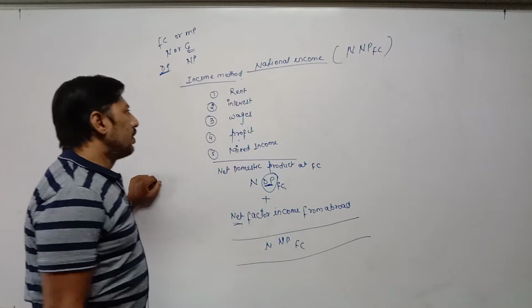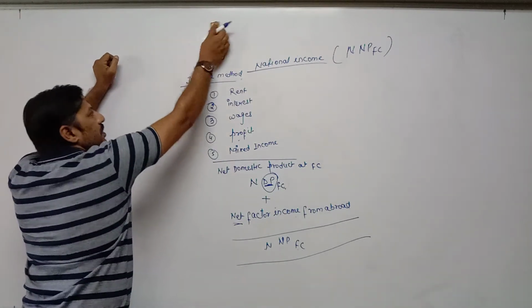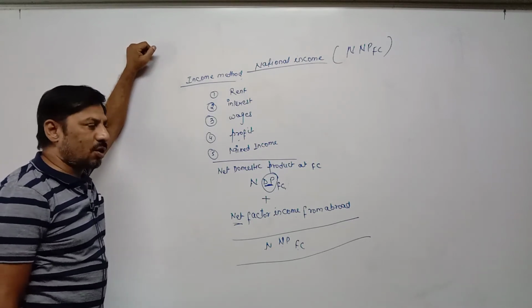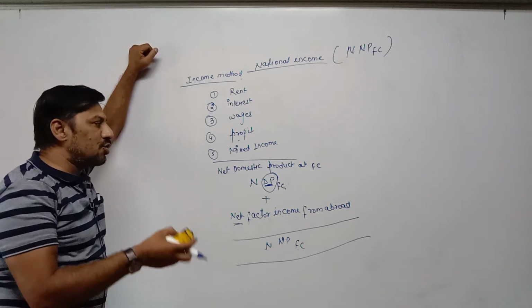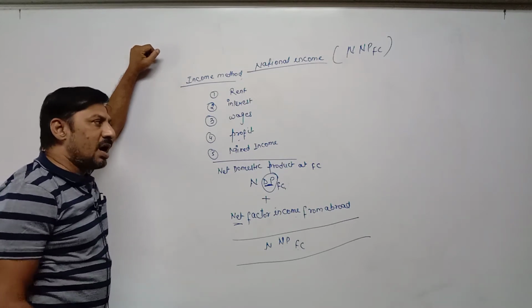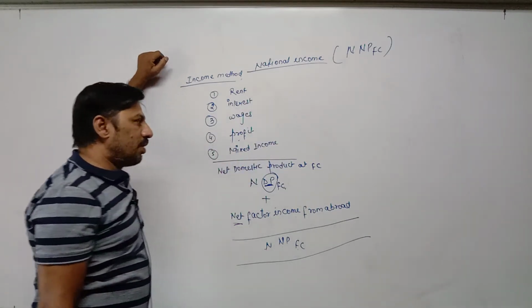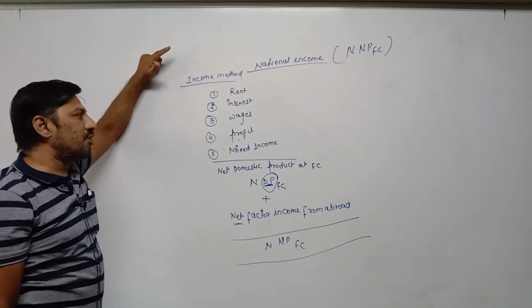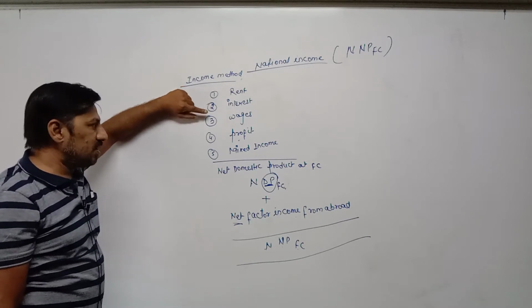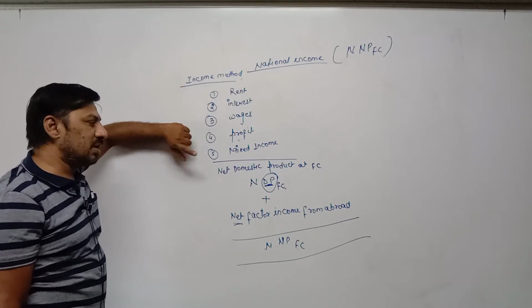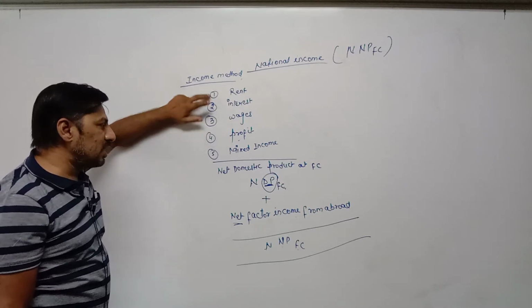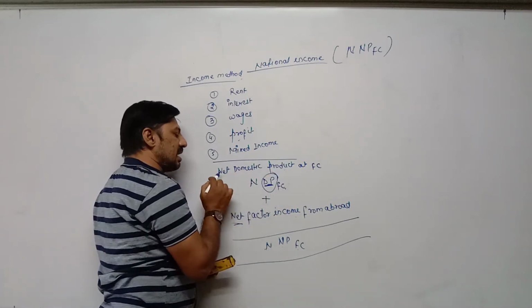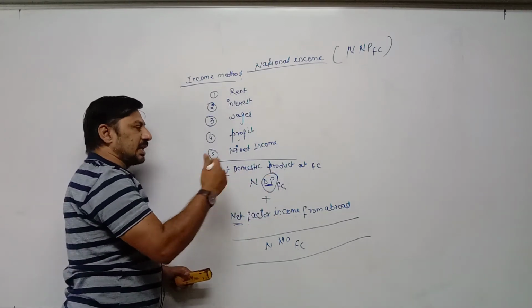Right now, the first method is the income method. In the income method, the income earned by factors of production, either within the geographical boundary of the country or outside the boundary, both will be taken. First of all, the income earned by factors of production within the geographical boundary of the country is called rent, interest, wages, profit, mixed income. Addition of all these factors of production becomes domestic income. That's why domestic product is used.